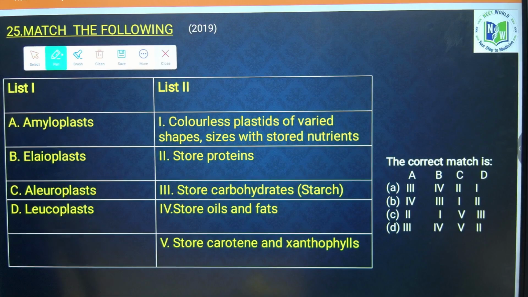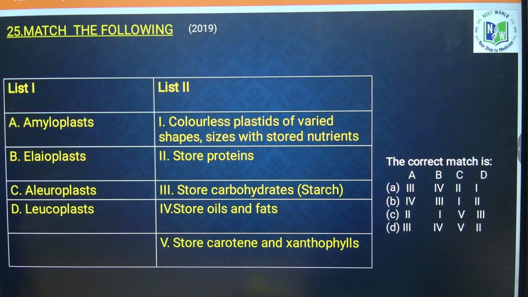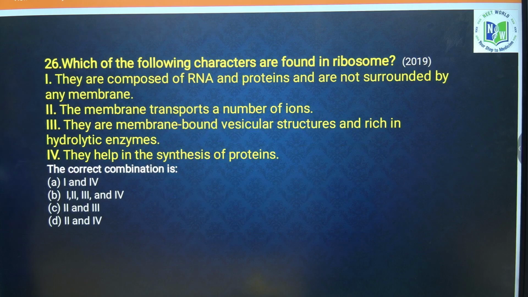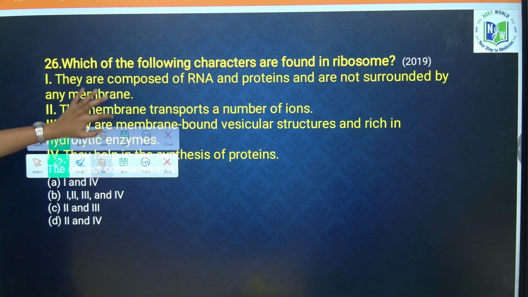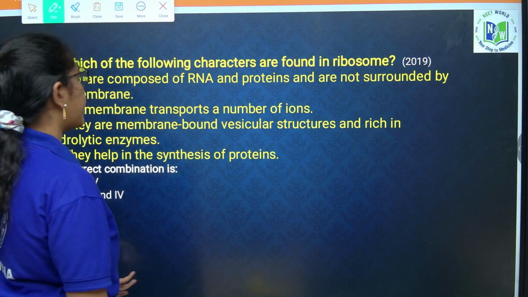Next question. Here again statements are given, in the year 2019. If you look into it properly, it says the following characters are found in ribosomes. We need to choose the correct characters of ribosomes. They are composed of RNA and proteins and not surrounded by any membrane. Absolutely correct. Ribosome is composed of RNA and proteins.